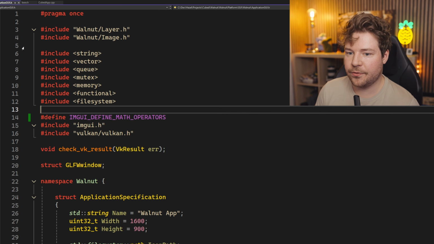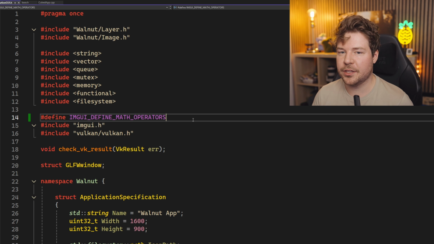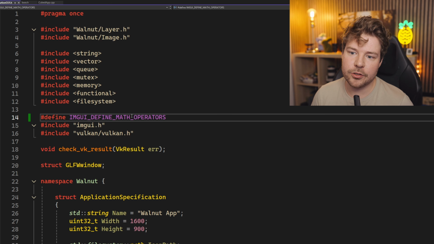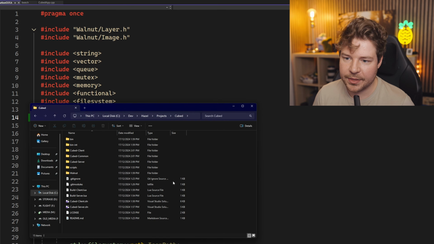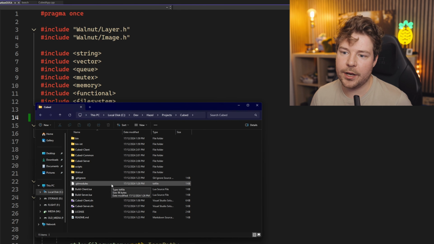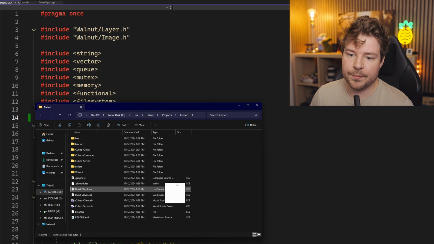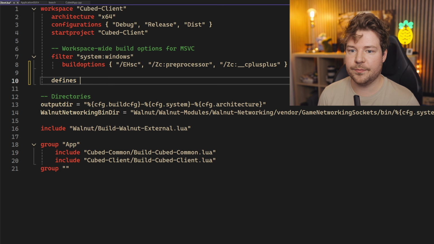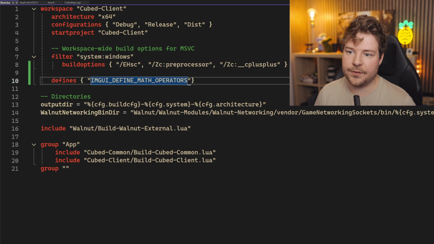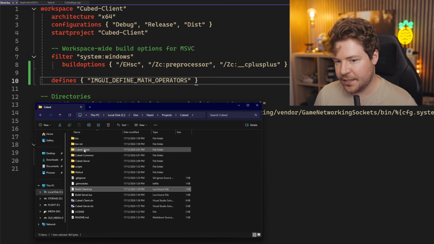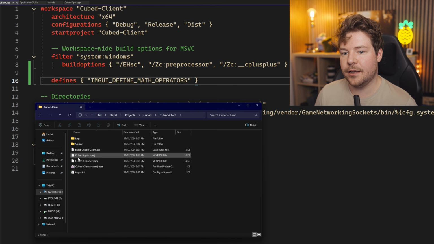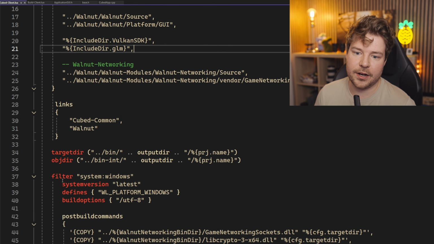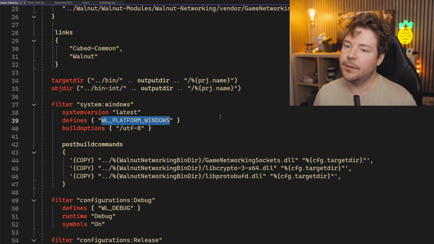However, this requires us to modify Walnut. And we don't really need to use this within Walnut, just within our stuff. So what we could do instead is take this define and have it be something that we ourselves define somewhere in Cube. Now, if you did want it to be across the entire project, you can do that. If we go into build client, for example, at the workspace level, we can specify a define. So we can write defines and have that specified here. Or we could go into a specific project like Cubed client, and have a define just like we do for Walnut platform Windows.